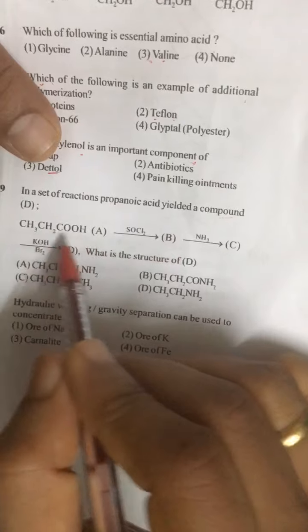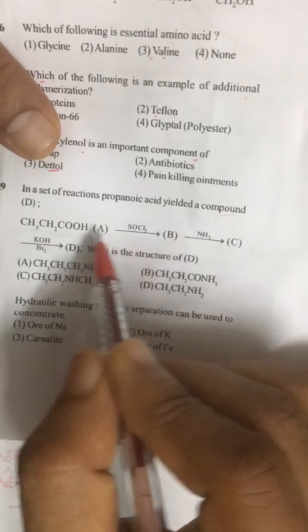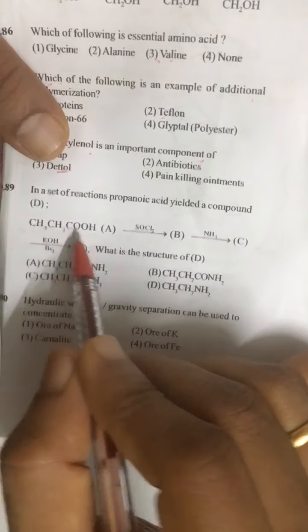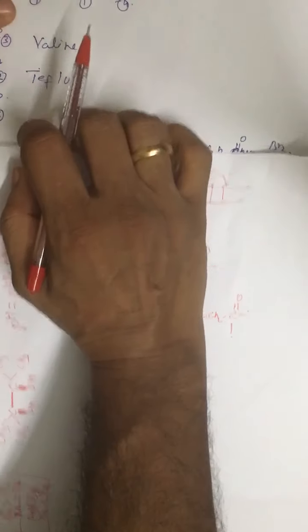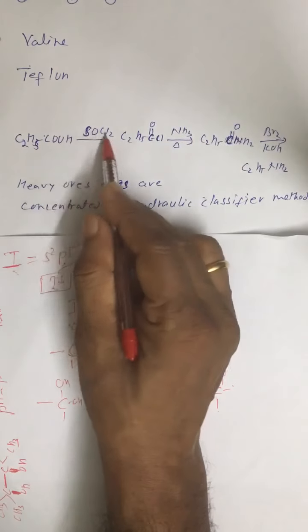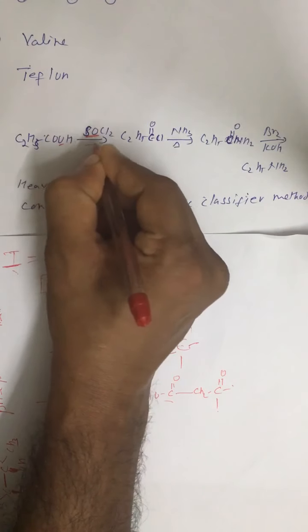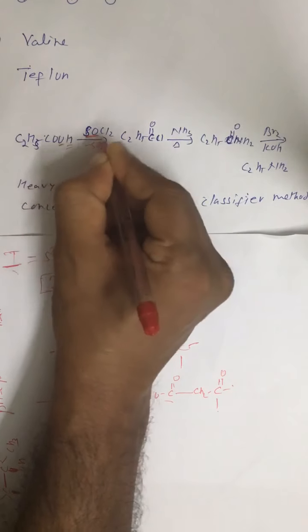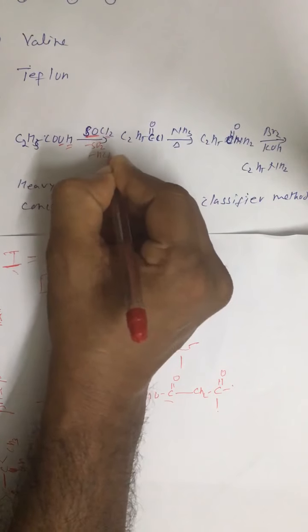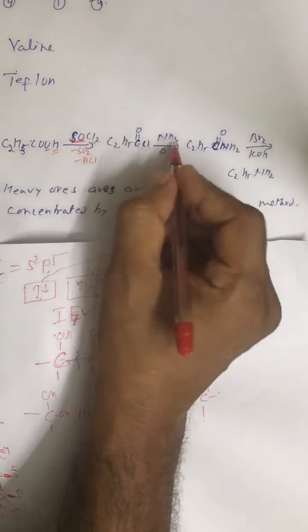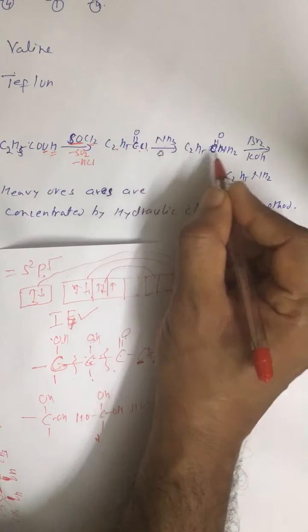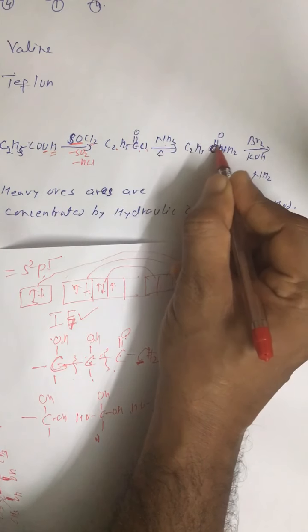Question number 89. Propanoic acid is treated with SOCl2. So we first get C2H5COCl like this, with removal of SO2 and removal of HCl. Then with ammonia and heating, C2H5CONH2.